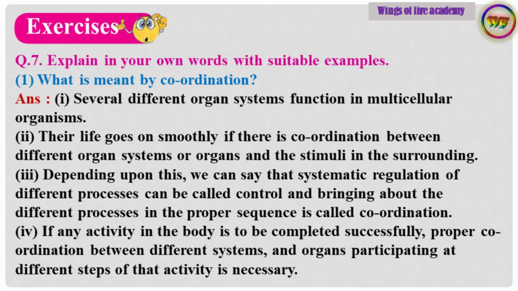Depending upon this, we can say that systematic regulation of different processes can be called control, and bringing about the different processes in the proper sequence is called coordination. Point number 4. If any activity in the body is to be completed successfully, proper coordination between different systems and organs participating at different steps of that activity is necessary.